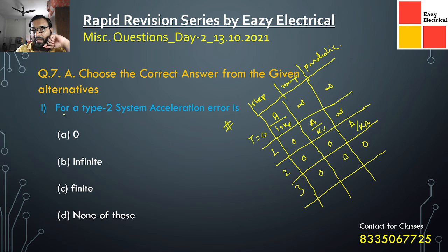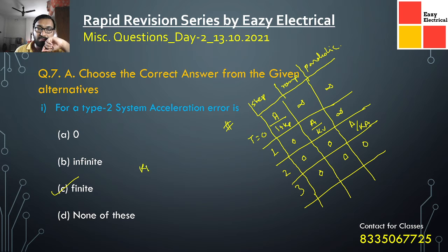So from here, for a type 2 system, what is the acceleration error? The acceleration error is basically ka. For a type 2 system, the acceleration error is present, that is, it is a finite value.